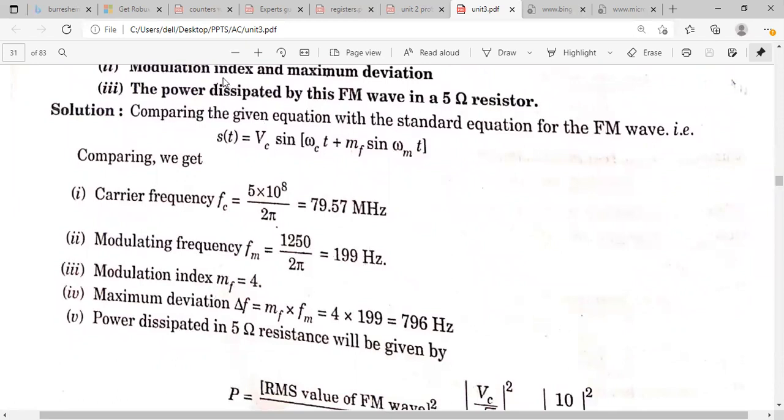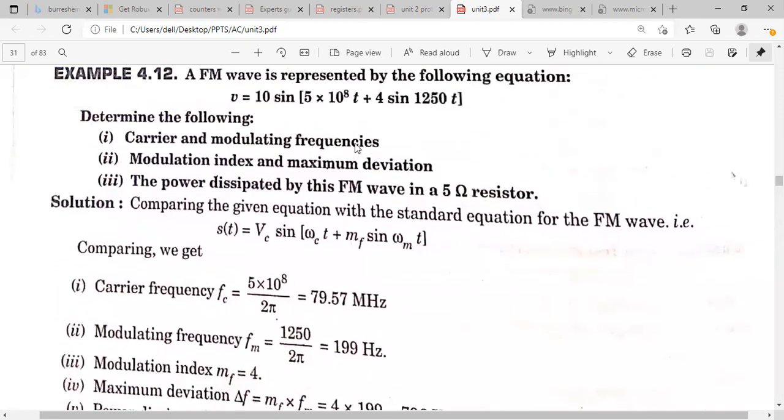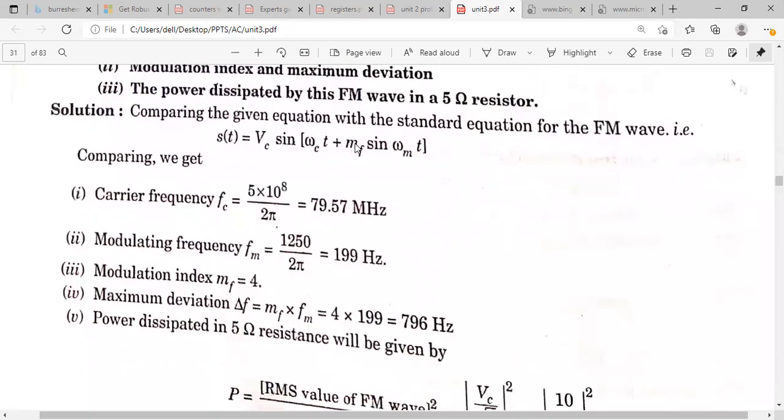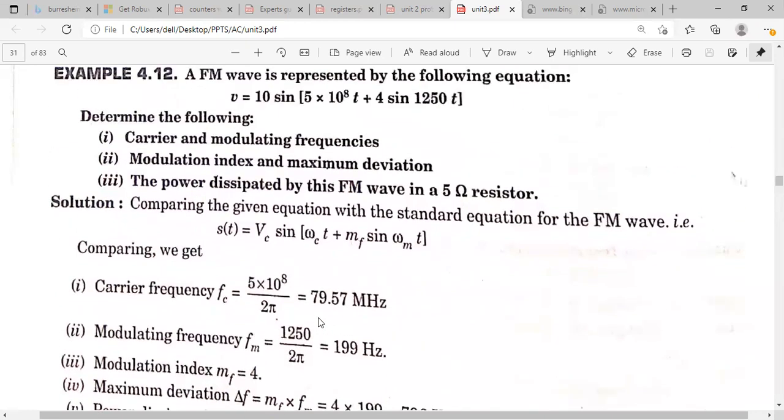You can write in hertz. And in the second one, you have to calculate the modulation index and the maximum deviation. So here, what is the modulation index MF? If you compare with the original expression, the modulation index will be equal to 4. And you have to calculate the maximum deviation. So from this modulation index, what is the formula? Delta F by FM. Delta F is equal to modulation index into FM. Modulation index is a known value, FM is a known value. You can calculate the deviation.